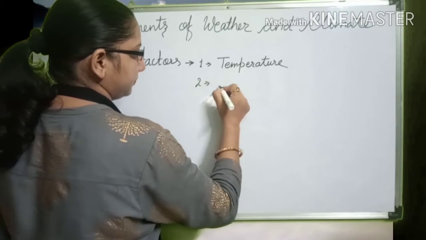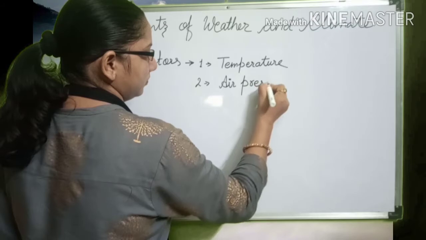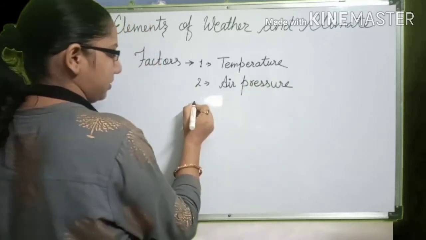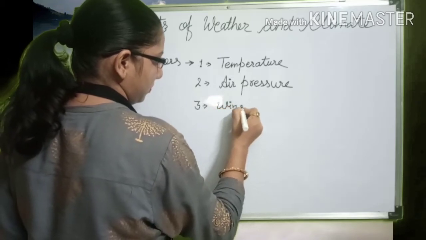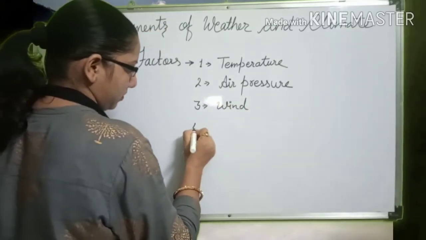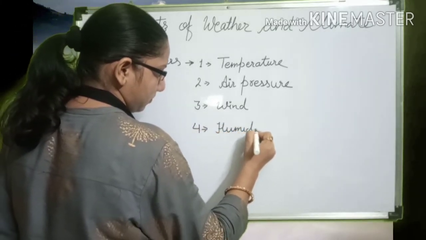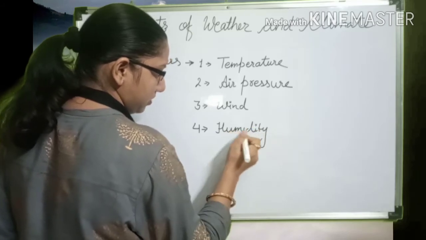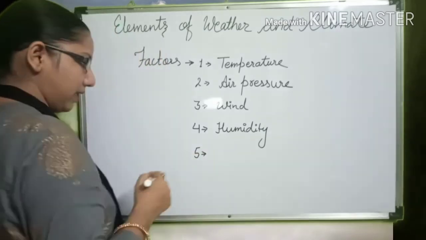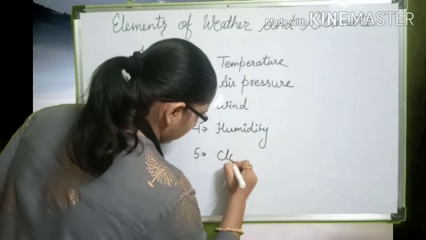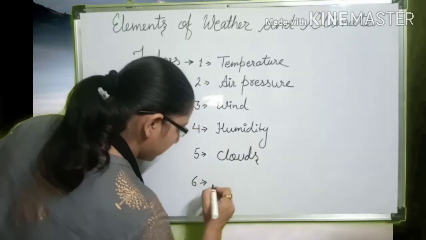Number two, air pressure. Number three, wind. Number four, humidity. Number five, clouds. And number six is precipitation.